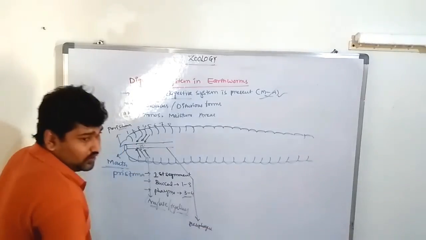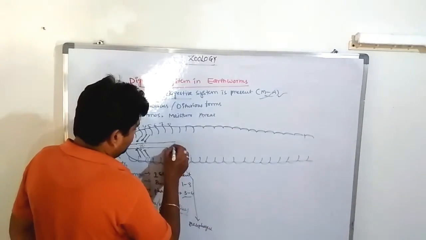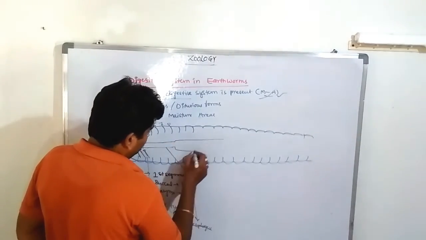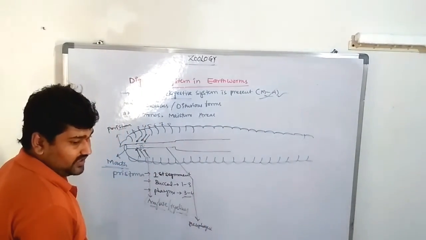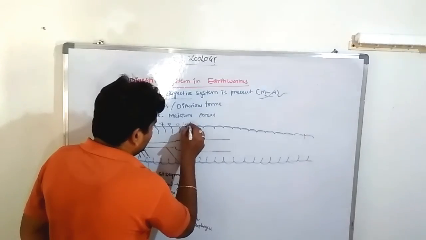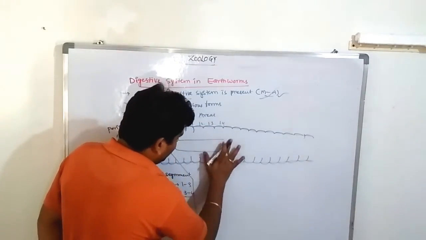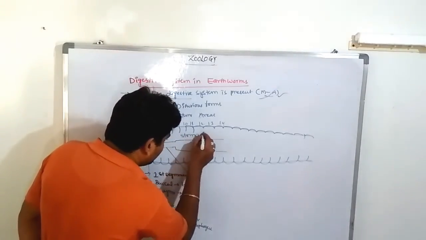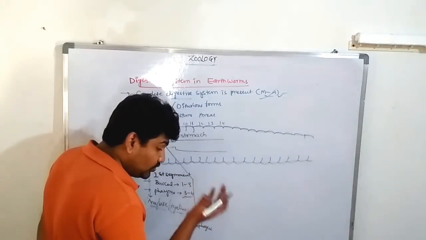Next, the esophagus leads into the stomach. The stomach is present in approximately the 9th to 14th segments. The stomach never shows any digestion. It is only storage of the food.